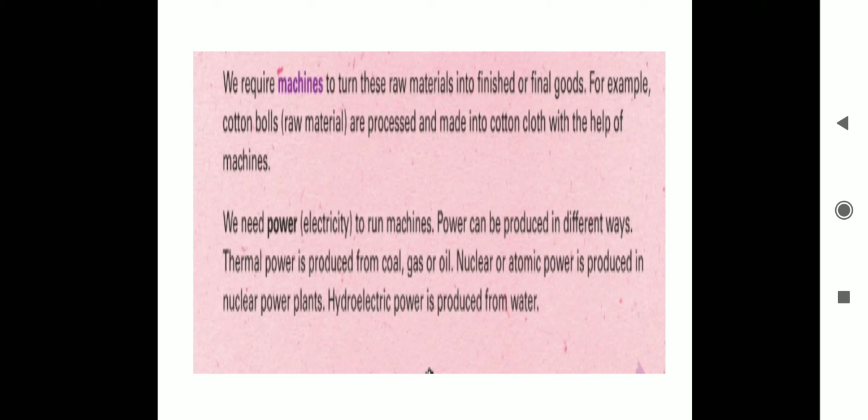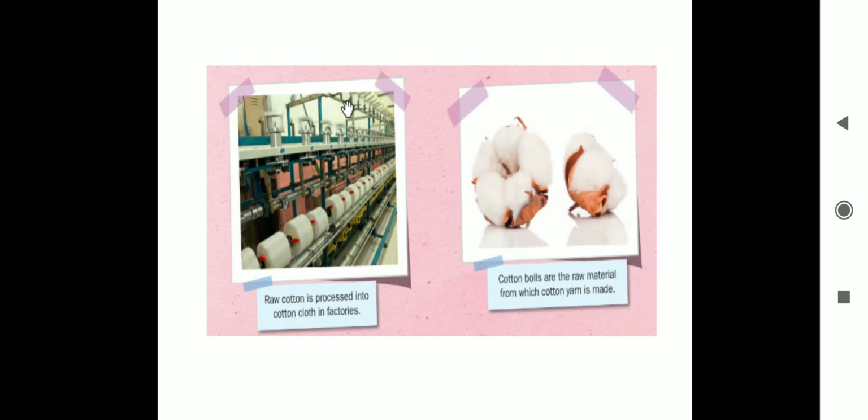Now we are going to look at the pictures. This is given on page 65 of your textbook. If you see in this picture, raw cotton is made into cotton cloth in factories. If you look carefully, the raw material is put into the machines, and then processing goes on, and what is made is the cloth in the factories.